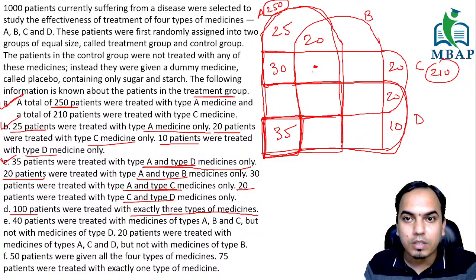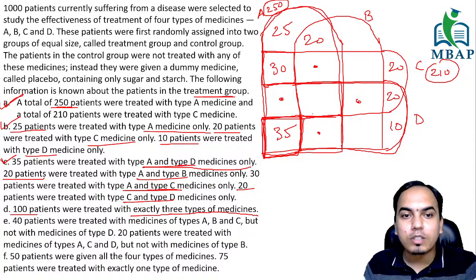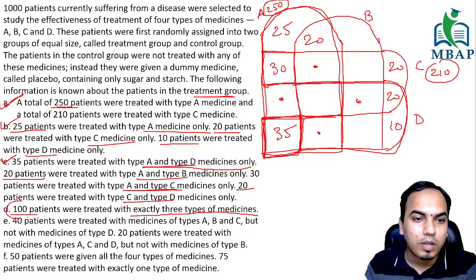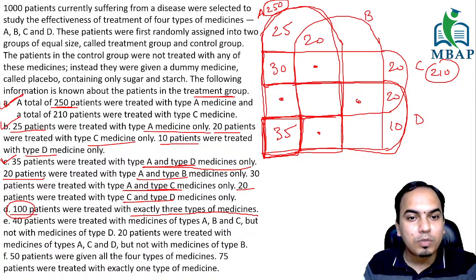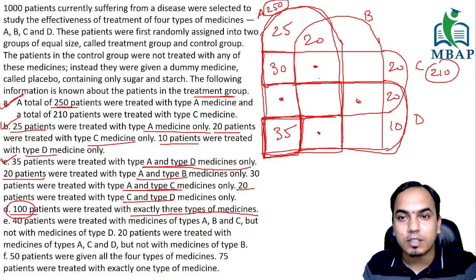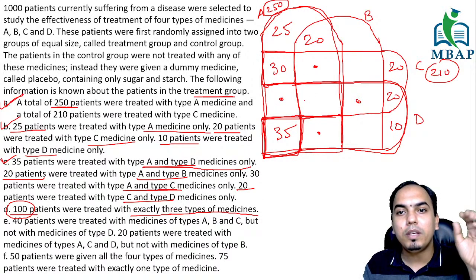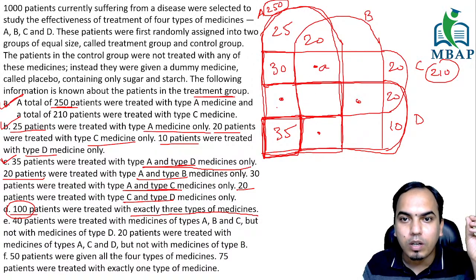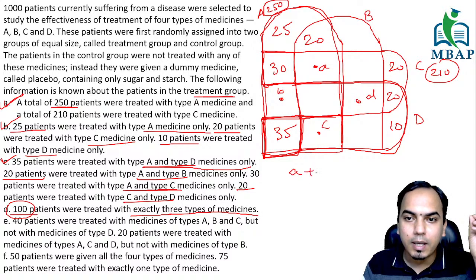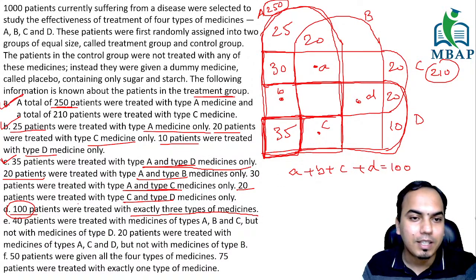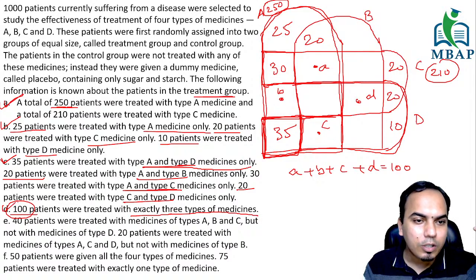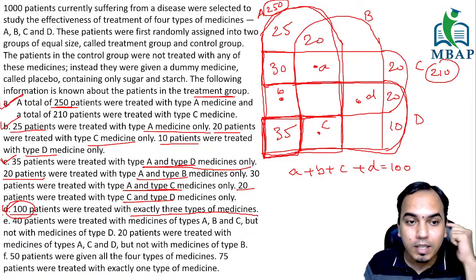So let's say I'm just putting this, and this. These 4 boxes together are going to be how much? They are going to be 100 patients. So 100 patients were treated with exactly 3 types of medicines. So these 4 boxes will be equal to 100. So let me do this. I'm just putting small a, b, c and d. So this means that a plus b plus c plus d is equal to 100. I don't know the values of a, b, c, d right now, but I'm just putting it that way. So I'm moving ahead. Statement number D is also done.